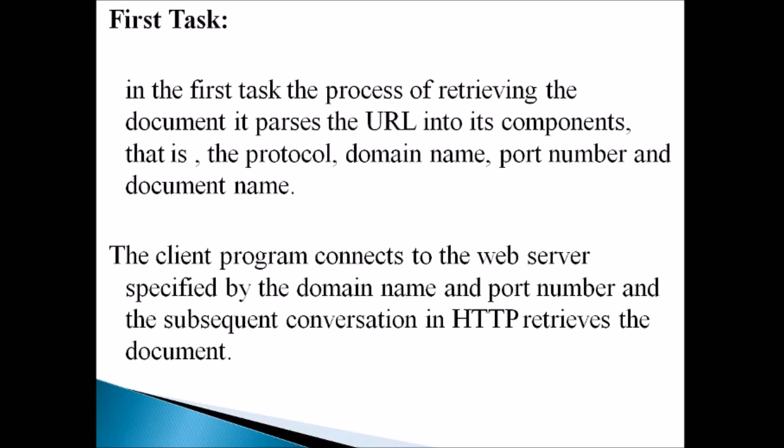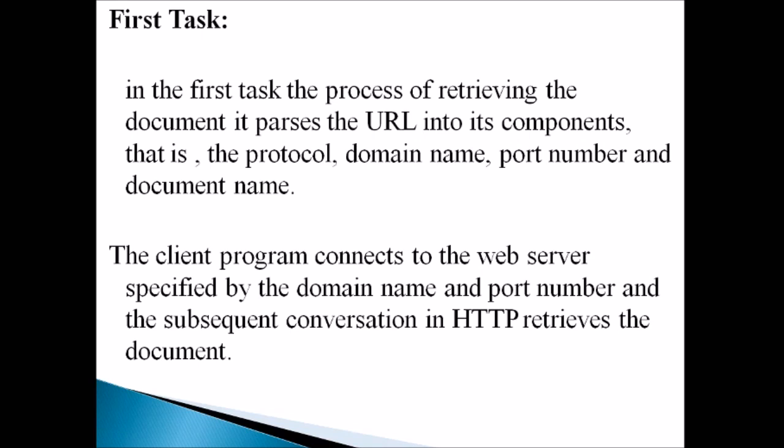In the first task, the process of retrieving the document, it parses the URL into its components. We said in the first task, it should collect the URL and based on the URL, it should retrieve the document, isn't it? So, to retrieve the document based on the URL, the given URL should be parsed into its components, that is the protocol, domain name, port number and document name. We have discussed these things in the previous classes, that is what is a URL, what are the things included in a URL, isn't it? Accordingly, here the URL needs to be parsed into its components such as protocol, domain name, port number and document name.